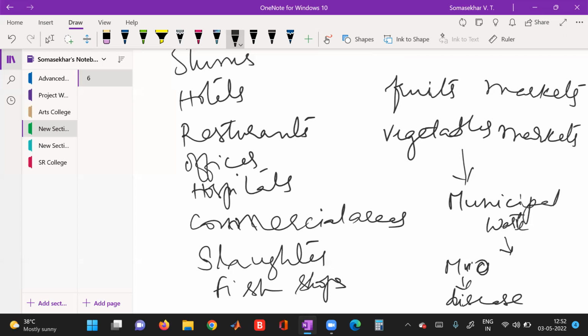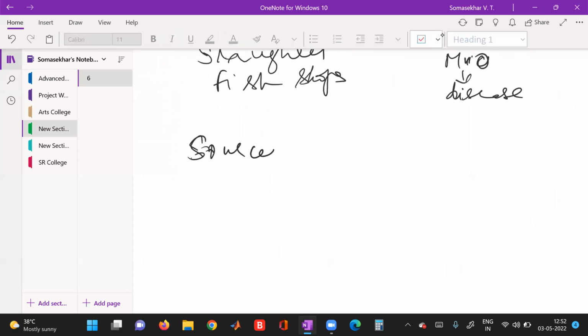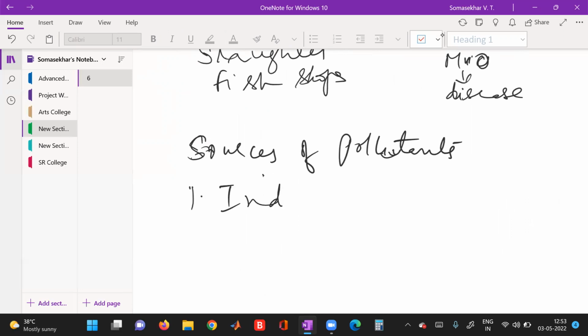These are the 4 different sources of pollutants. One is industrial waste, or industrial effluents. The second one is agricultural.